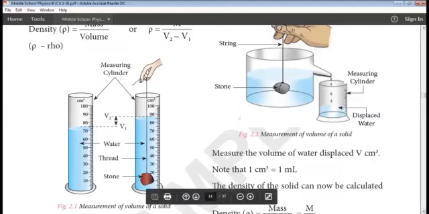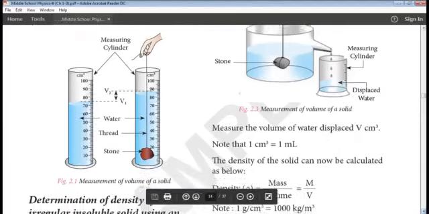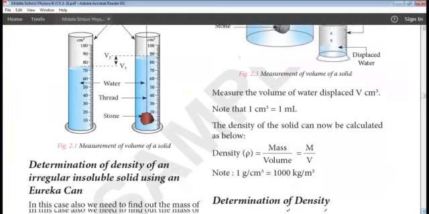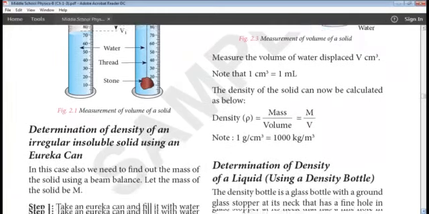So it will be in ml or centimeter cube. Next, you have to find the density of solid using the same formula. Density is equal to mass by volume. With the help of beam balance, you have measured the mass of stone, and now the volume of the stone will be measured by using the displaced water. The amount of displaced water is the volume in cm cube. Density is m by v, and you are going to get the answer in gram per centimeter cube or kg per meter cube.